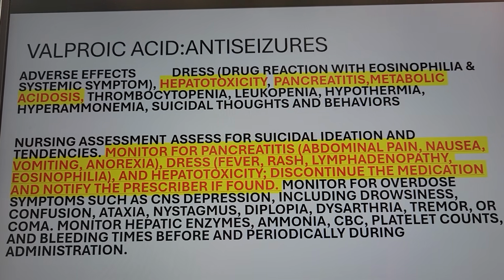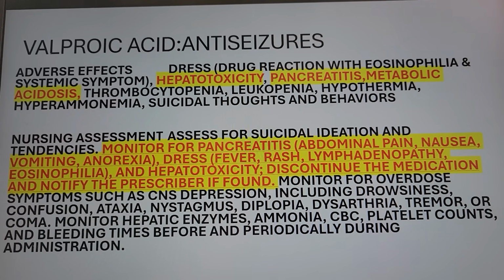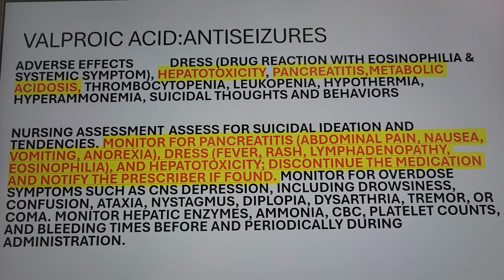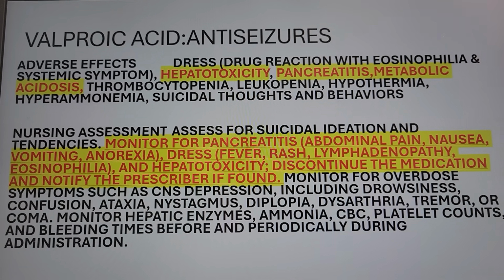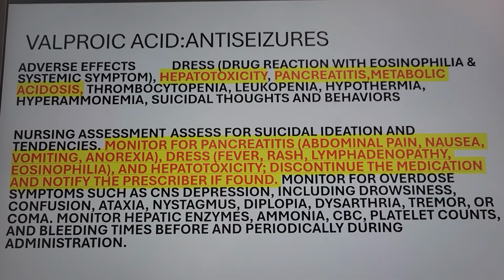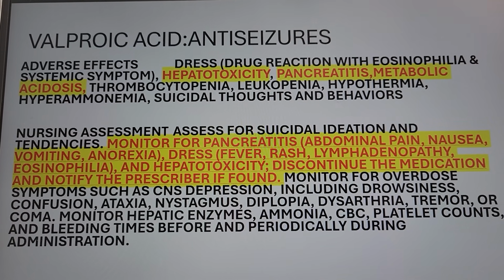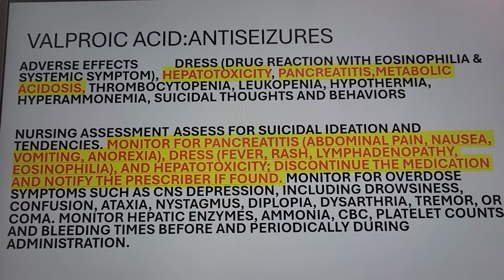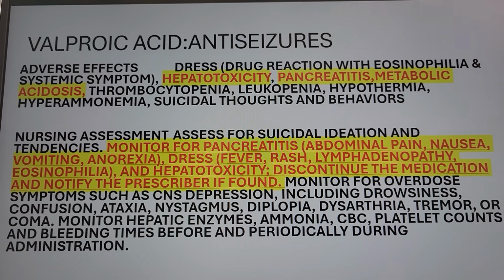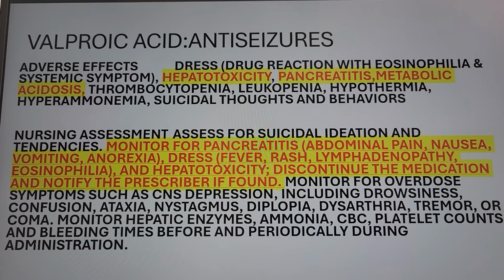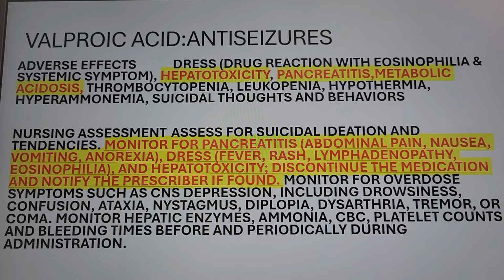And then pancreatitis, I don't want them to suddenly have abdominal pain, report to the doctor. Metabolic acidosis, so the pH is low, the HCO3 is also low, metabolic acidosis, right? People with metabolic acidosis have to hyperventilate, right? To compensate, don't forget that. Metabolic acidosis can happen with this valproic acid, okay? So it's acid. Thrombocytopenia, now they're at risk for bleeding. Leukopenia, they're at risk for infection. Hypothermia, temperature goes down.